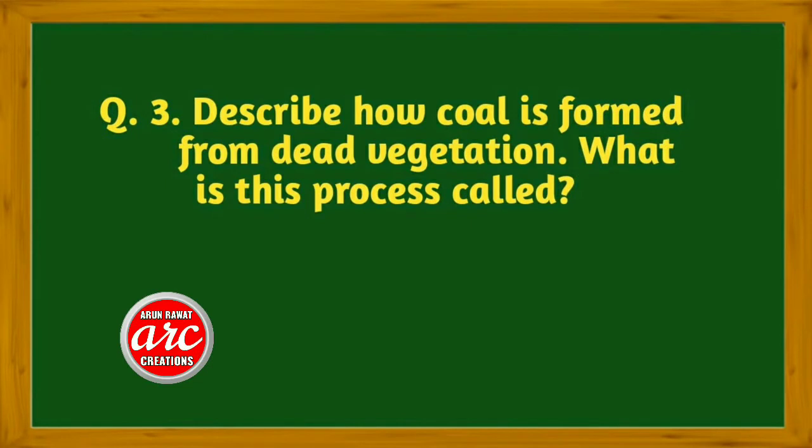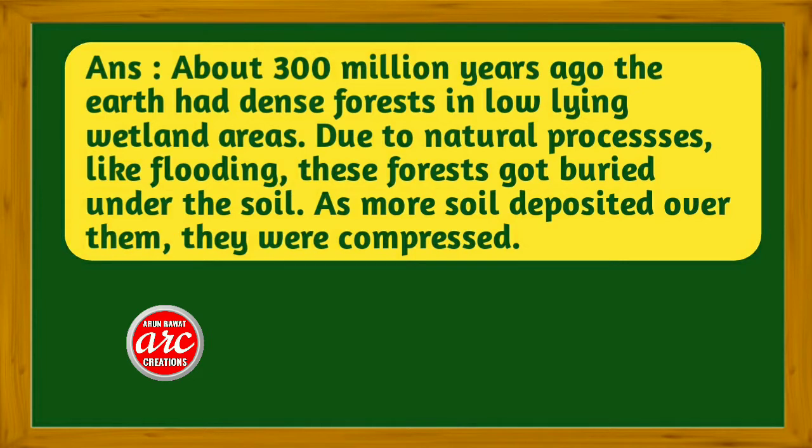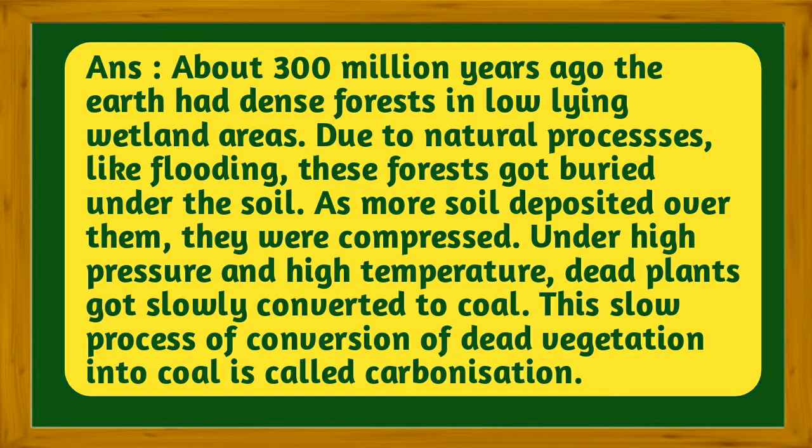Question number 3. Describe how coal is formed from dead vegetation. What is this process called? Answer. About 300 million years ago, the earth had dense forests in low-lying wetland areas. Due to natural processes like flooding, these forests got buried under the soil. As more soil deposited over them, they were compressed. Under high pressure and high temperature, dead plants got slowly converted to coal. This slow process of conversion of dead vegetation into coal is called carbonization.